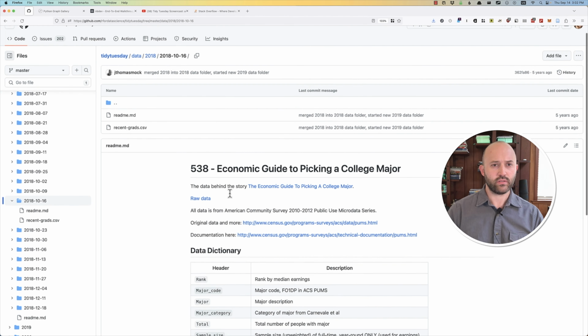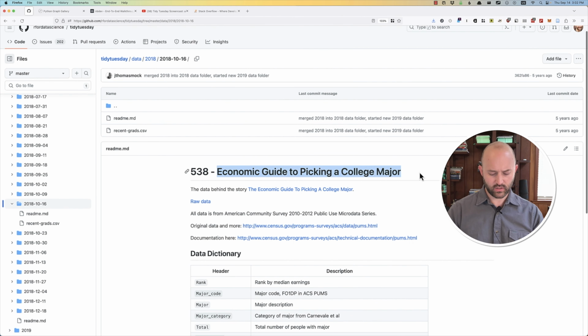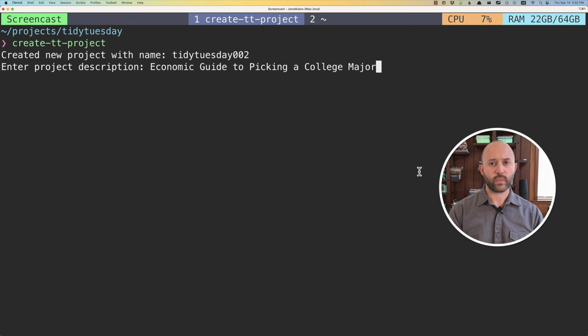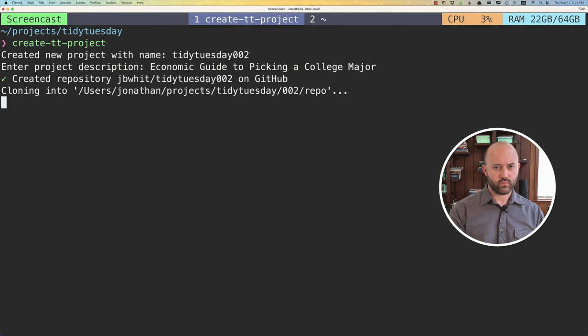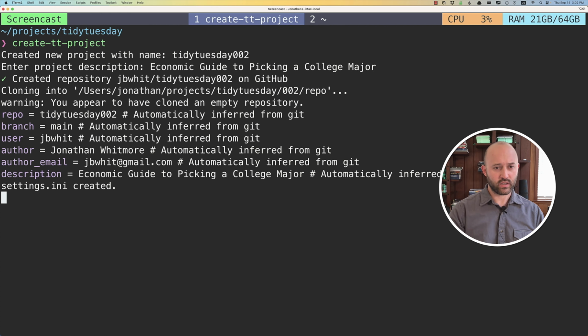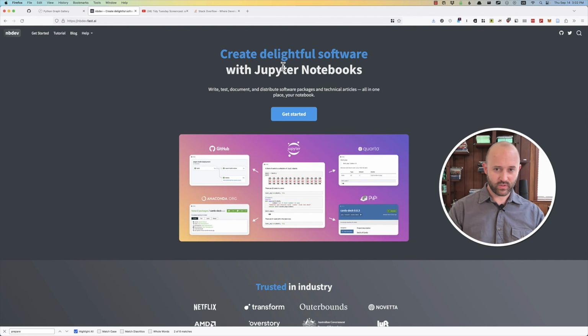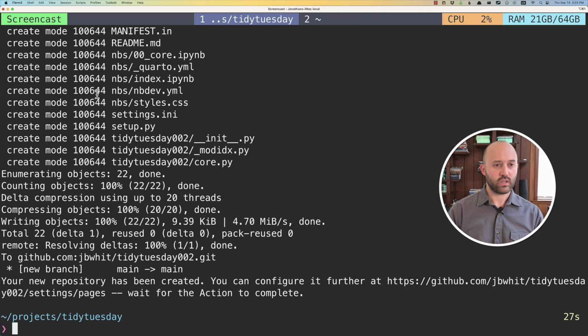The economic guide to picking a college major. Let's make that be the actual description. So this little bash script I have does a few things. It's using NBDev, which helps you create delightful software with Jupyter Notebooks. So I'm using this as the framework. It's fine to use it for what I'm using it for in this case, which is to create a single repo for an analysis. So this is going to be Tidy Tuesday 002. I'll put links to this repo and everything else as we go along. And I have this little thing that just helps me find where it's going to exist.